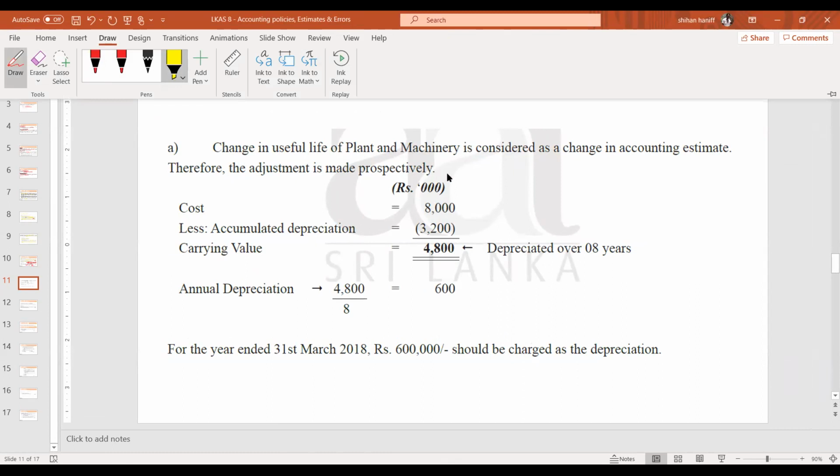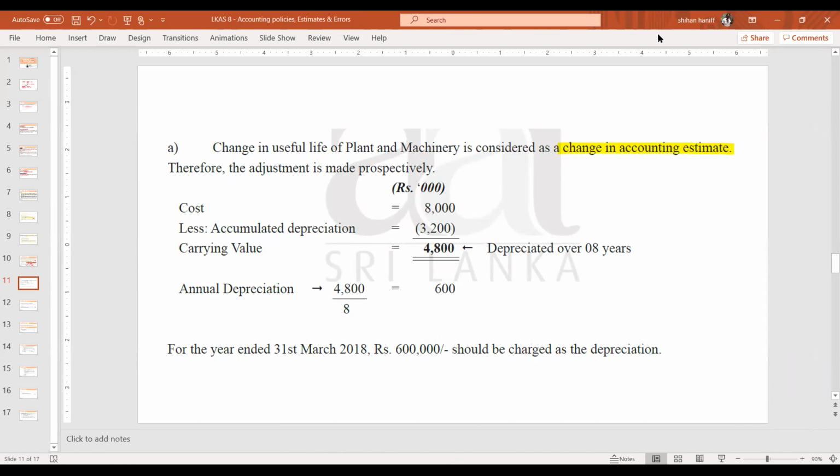Change in useful life of plant and machinery is considered as a change in accounting estimate. So first you tell what it is: is it a policy, estimate, or an error? That's the first step. Then you tell what the adjustment is. The cost is 8 million, less accumulated depreciation, then the carrying value is 4,800,000. So this will be depreciated over 8 years. So annual depreciation is 600,000. So for the year ended 31st March 2018, 600,000 should be charged as the depreciation. You have to mention that.